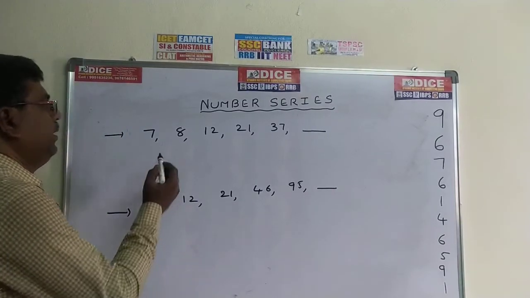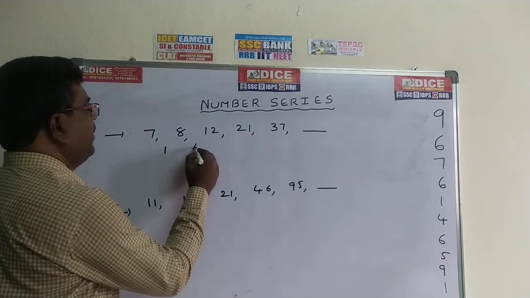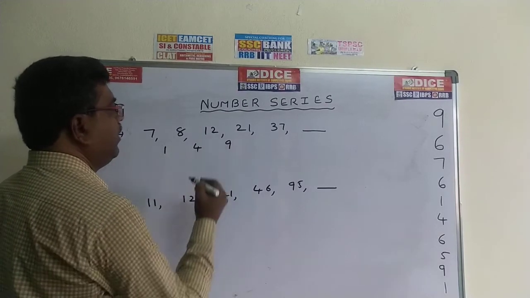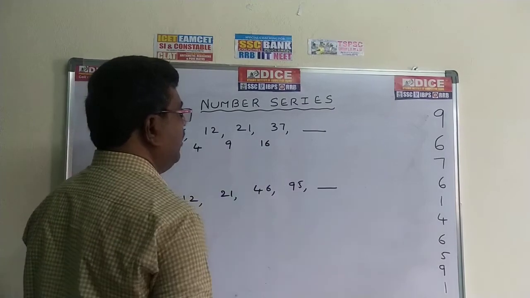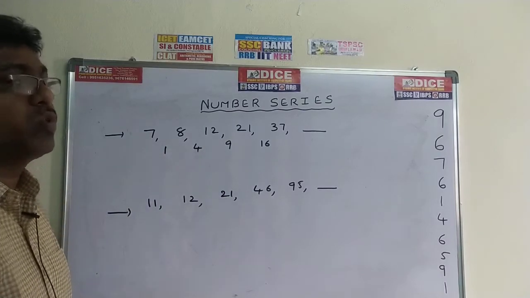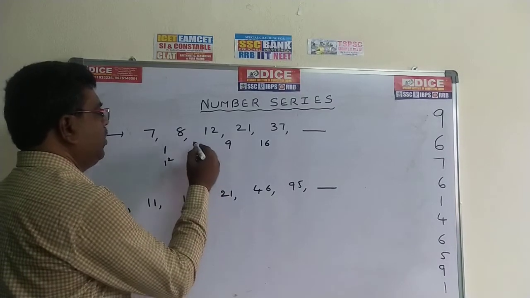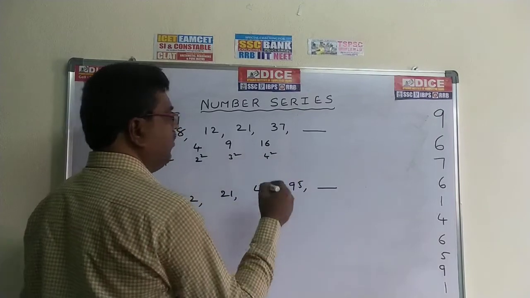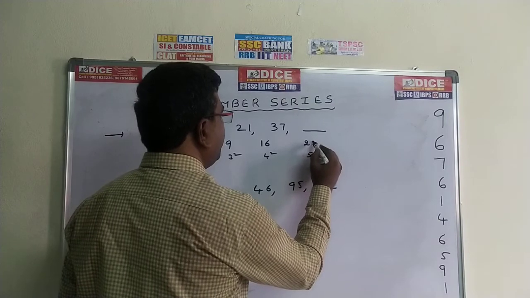Now see here. 8 minus 7, the difference is 1. 12 minus 8, the difference is 4. 21 minus 12, the difference is 9. 37 minus 21, the difference is 16. So now observe the differences: 1, 4, 9, 16. These are all square numbers. That is 1 square, 2 square, 3 square, 4 square. What is the next number? That is 5 square, which means 25.